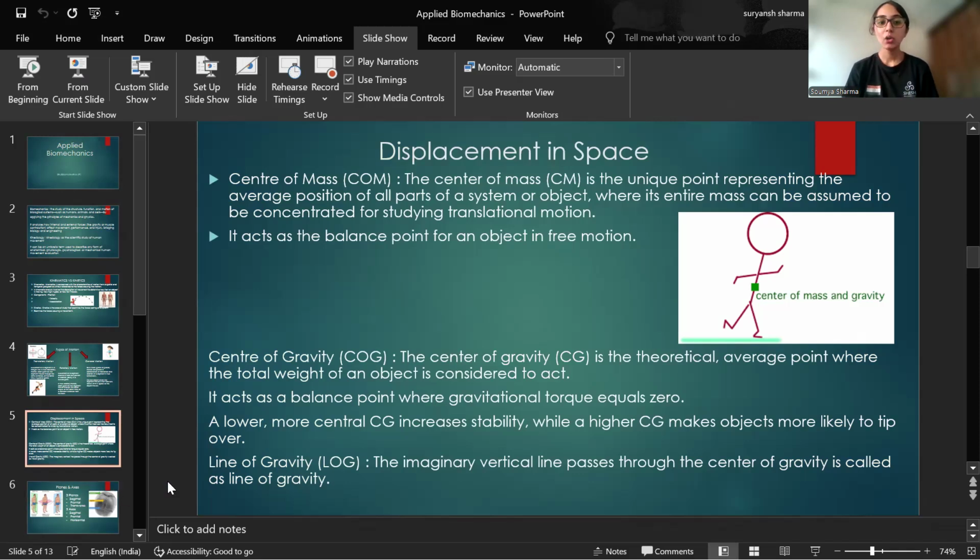So a lower and more central center of gravity will increase stability, whereas a higher one is likely to tip over. Because as the center of gravity moves higher, equilibrium and stability decrease, and there are high chances that gravity will act on the object and it will tend to fall down due to the pull of gravity. And then comes the line of gravity. What is the line of gravity? The imaginary vertical line passing through the center of gravity is called the line of gravity.